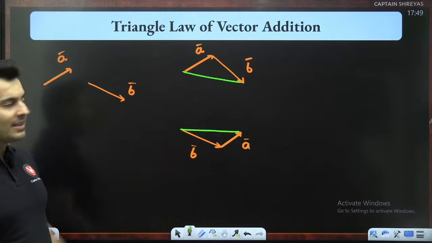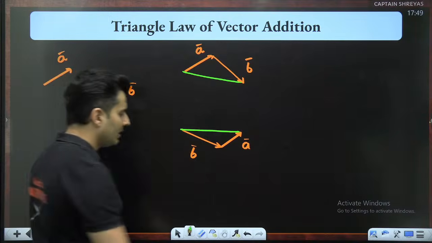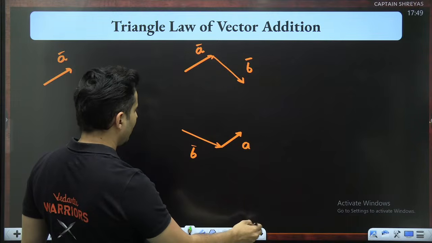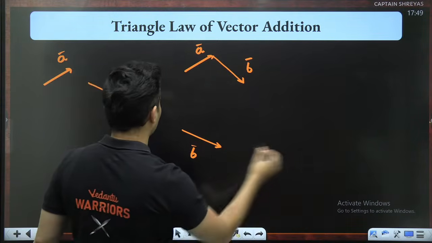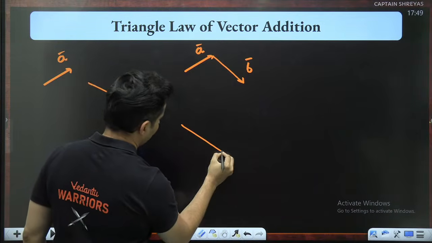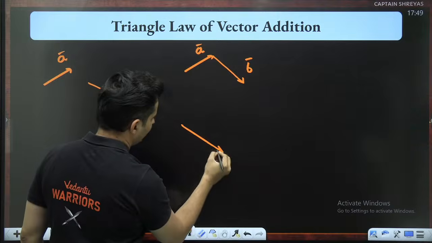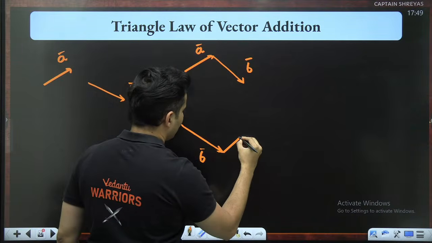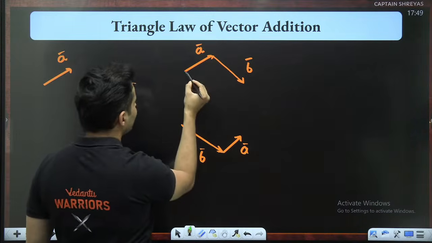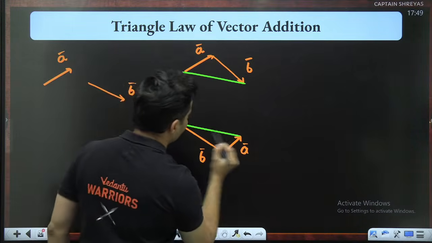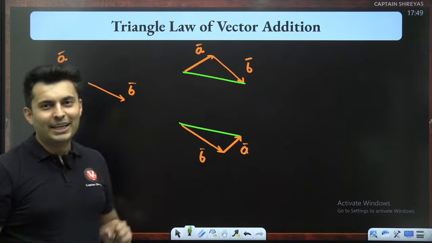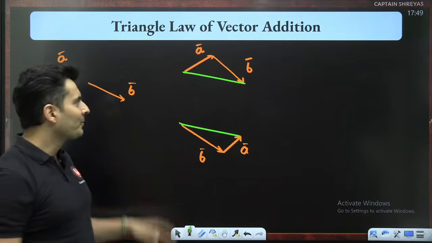Everybody? So that is the resultant, guys. I think I have not drawn it to scale, which is the reason it is looking like this. But if I draw it to scale, everything will be fine. Like for example, this is B, this is your A. So the missing side is basically this one or even this one. But when I show the missing side, I need to put the right arrow mark. If I miss the arrow mark, I'm gone.